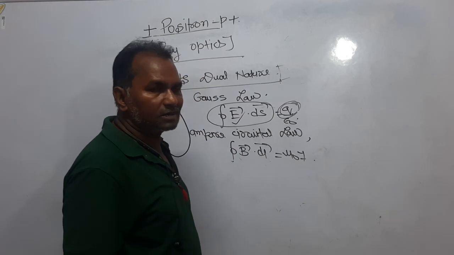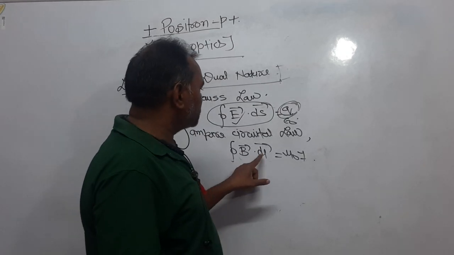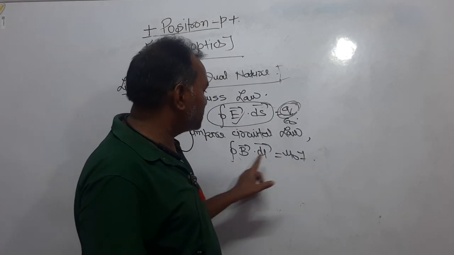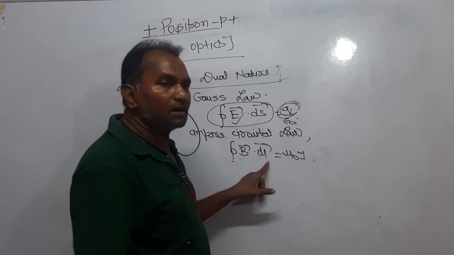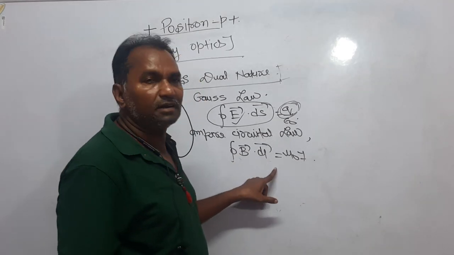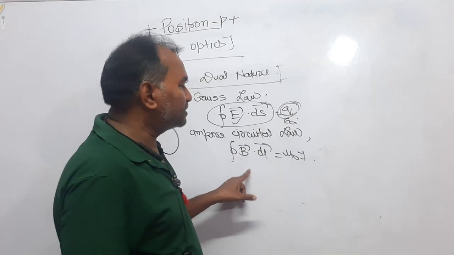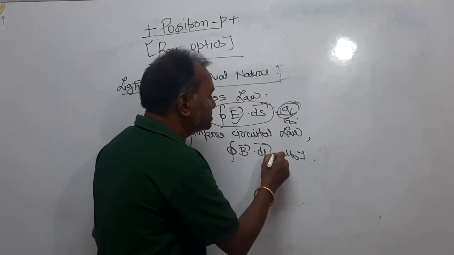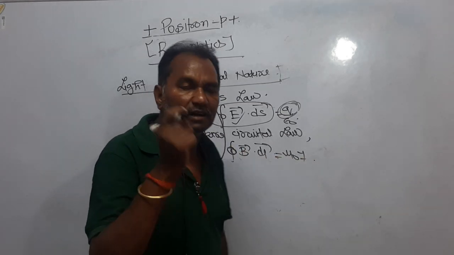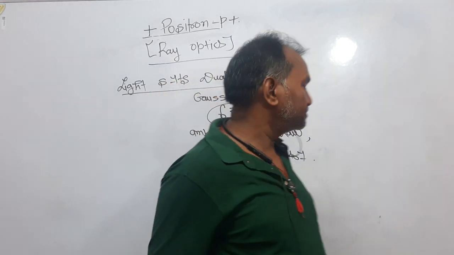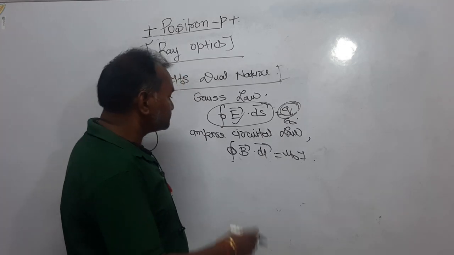How will you explain integral B dot dl is equal to mu naught I? It means the line integral of magnetic field over a closed loop is equal to mu naught times the current enclosed in that loop.